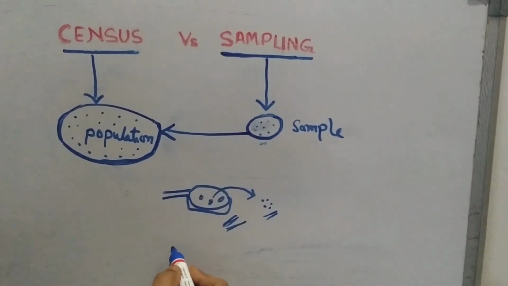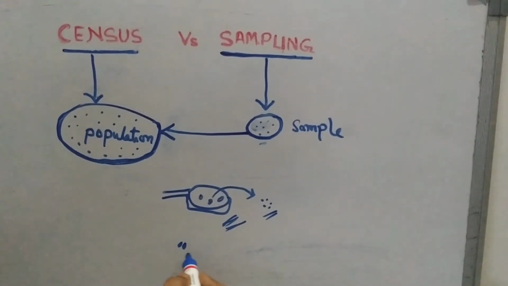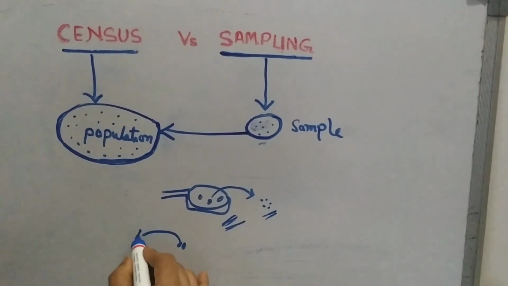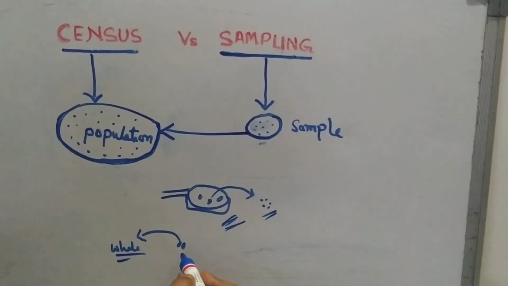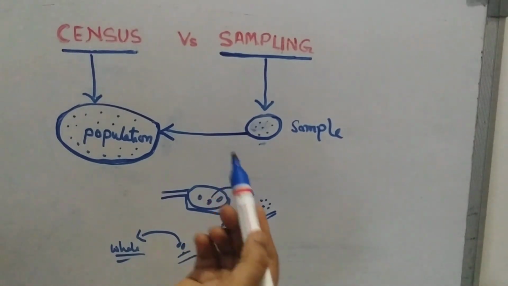Another example is a blood test. In a blood test also, what the pathologist does is take a few drops of blood from your body and then draw conclusions about the blood of the whole body. That means here also we can't go for complete enumeration, we can't take out all the blood from the body. So, this is also an example of sample enquiry.